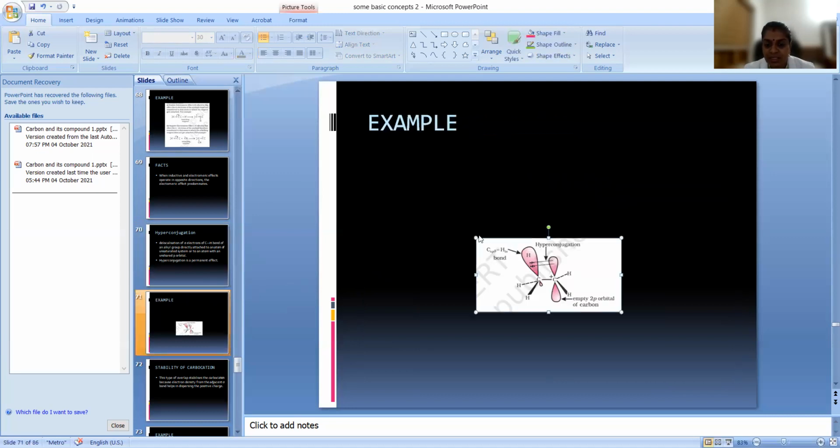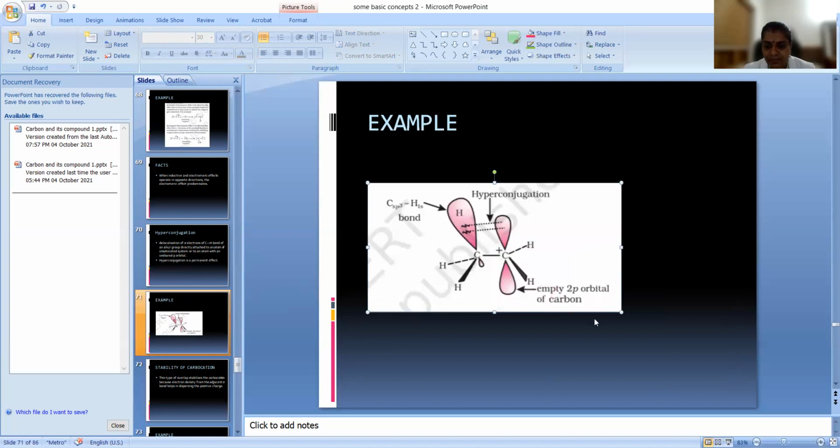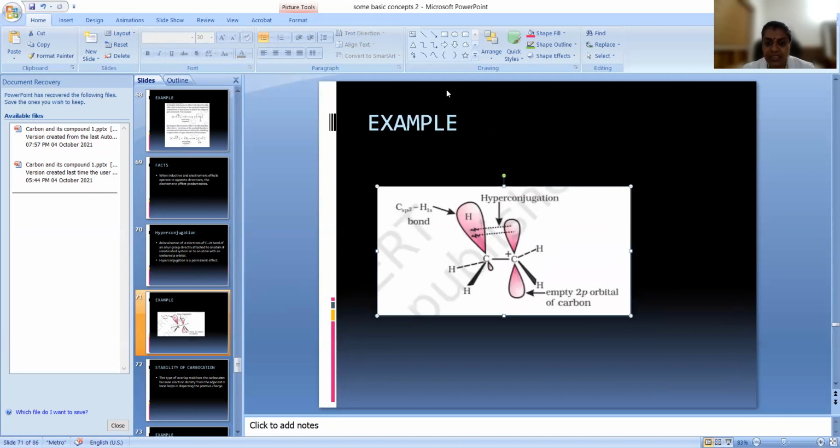So this is CH3 CH2 plus. In this carbon atom CH3, this is the CH bond, right?